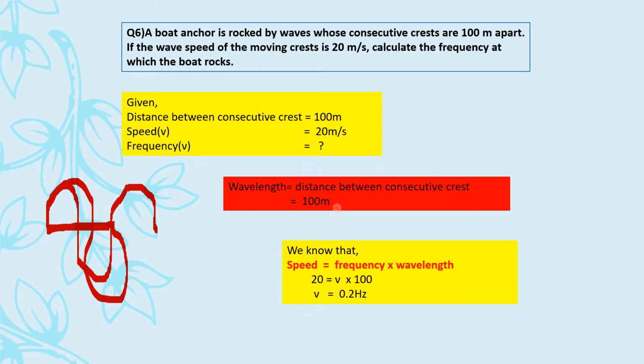Now if we know wavelength and we know speed, then there is one formula that can connect all three, which is speed equals frequency into wavelength. Speed is 220, frequency we have to calculate, wavelength is 100. So frequency is 0.2 hertz, right? 20 divided by 100 will yield 0.2 hertz. So the frequency is 0.2 hertz. This is your answer.